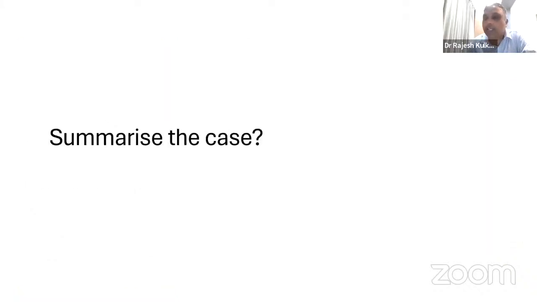Okay, so initially I'll ask the postgraduates to summarize the case and then we will ask the experts what they think. Yes, Dr. Aarti and Dr. Minanari. It's a case of a 1.5 month old male child of second birth order born of a third degree consanguineous marriage with complaints of loose stool since 1 month, fever since 4 days, and vomiting since 2 days, associated with abdominal distension and reduced oral intake.